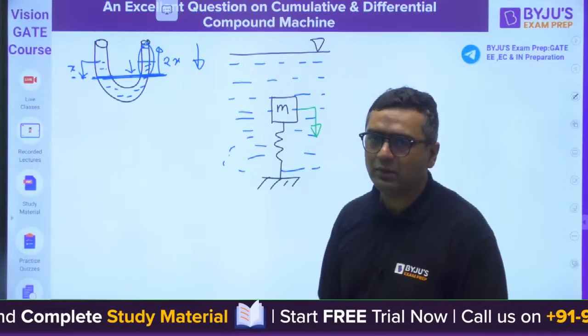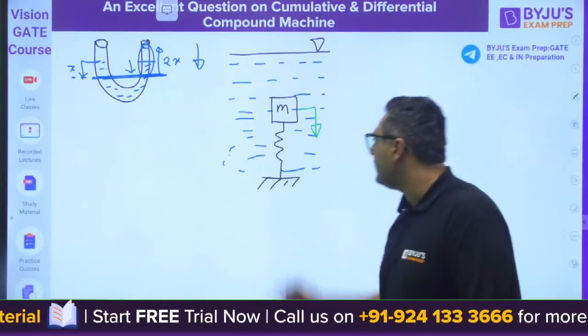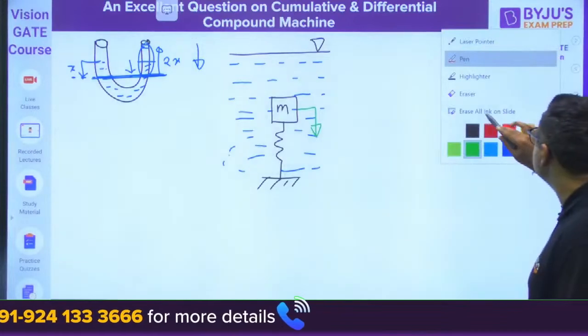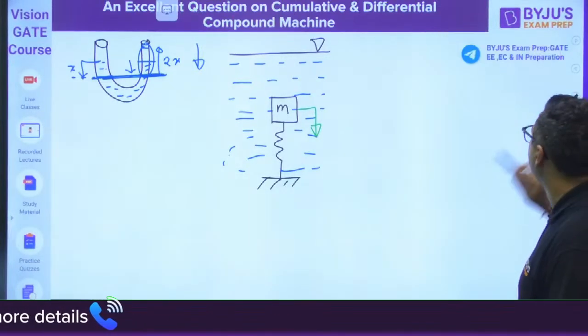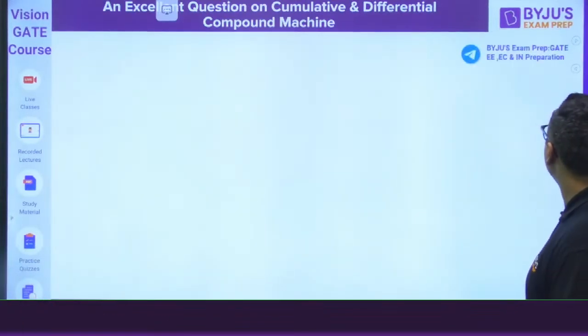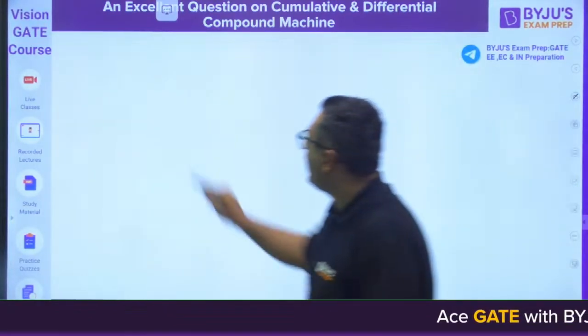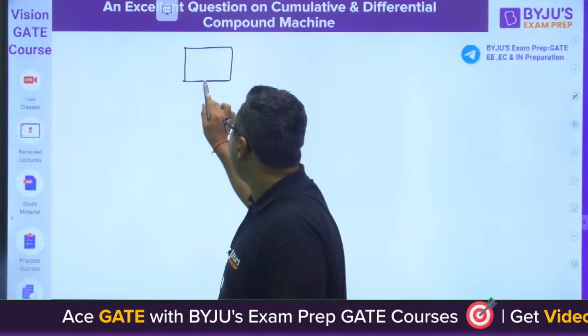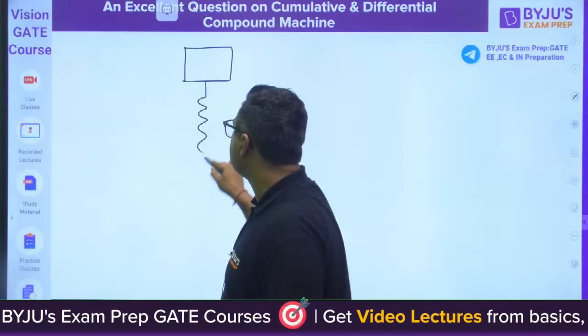When you take the system down, I will make it better than this. Let us say we have a mass like this, and we have a spring like this.